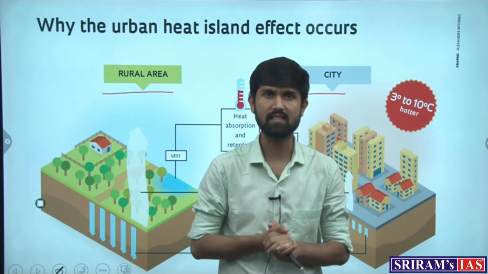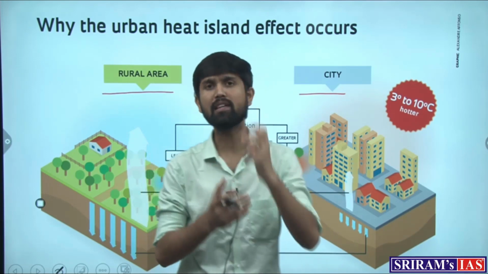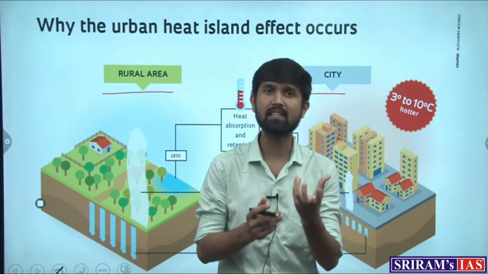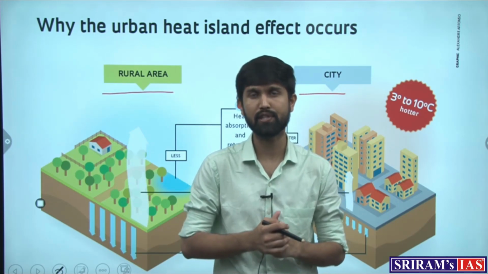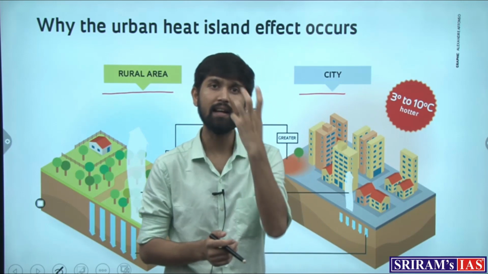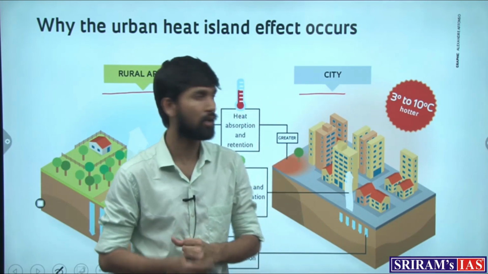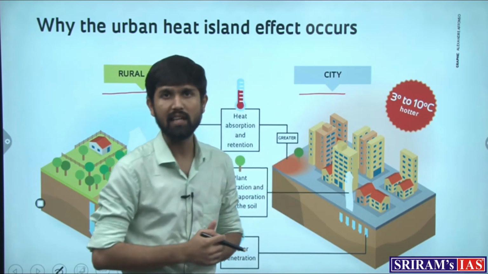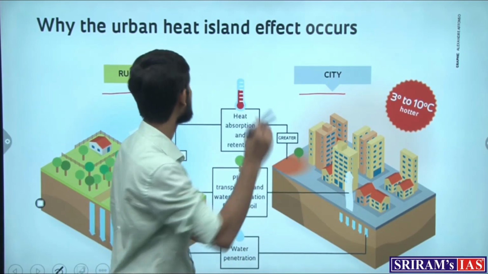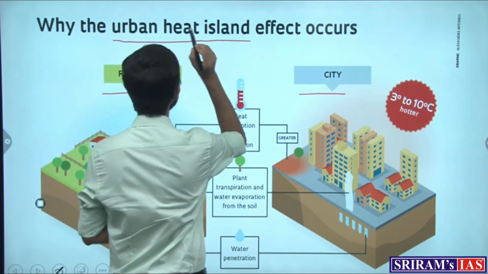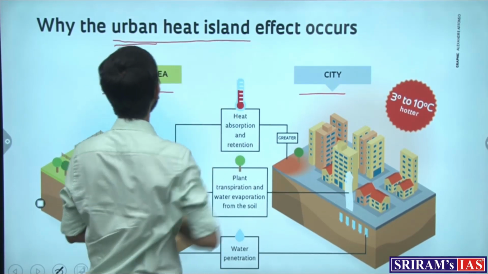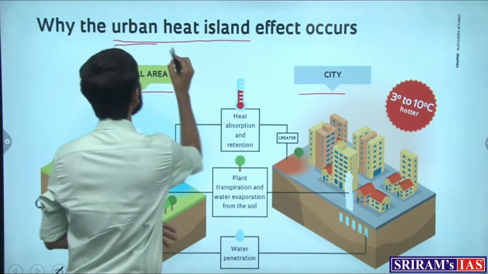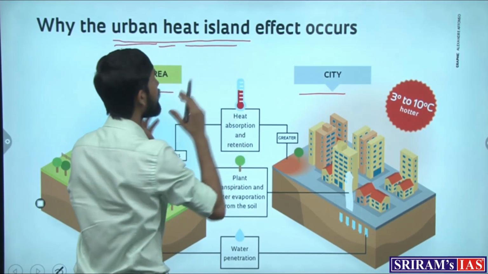So the heat which is being received throughout the day, and during the night, the surface and the buildings are not able to cool down that efficiently and fast. So the heat gets trapped in that particular city or that particular micro area, and this trapping of the heat due to these consequences is known as the urban heat island, which means that the urban spaces, because of the change in land use which has happened due to urbanization, trap the heat and create an island of heat around it.